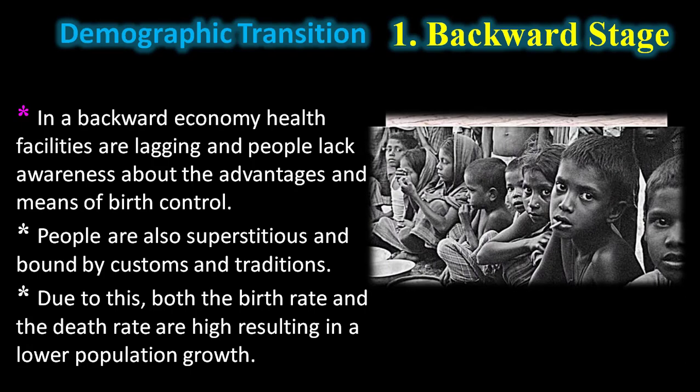People are also superstitious and bound by customs and traditions. Due to this, both the birth rate as well as the death rate are very high, resulting in lower population growth. Obviously, the backward stage has high birth rate, high death rate, and low population growth rate.